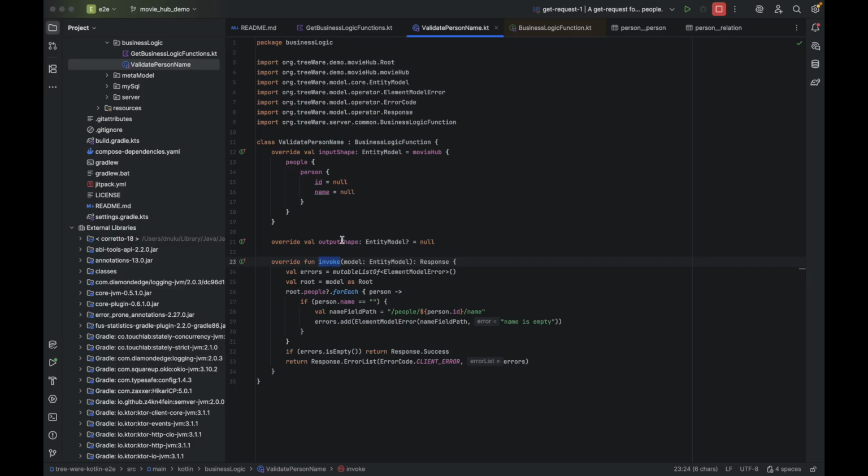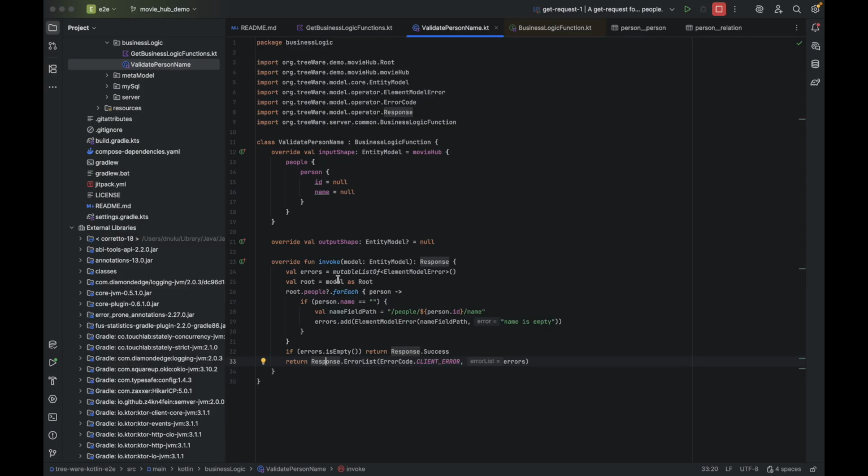And this is purely a validation function, and so the output shape is null. In the invoke, you can return errors. You can either return a response success or you can return a response error. If you return an error model, then the set request will be rejected and your errors will be reported back in the response body.